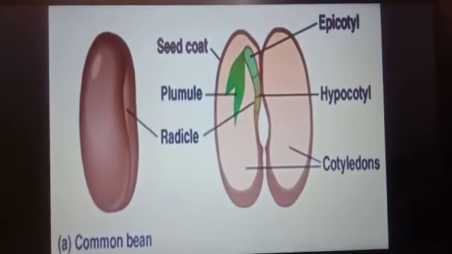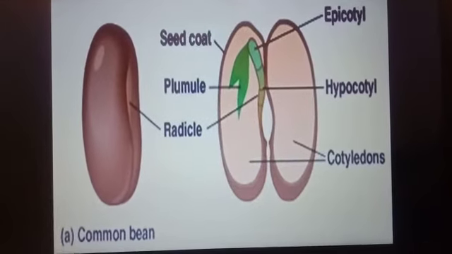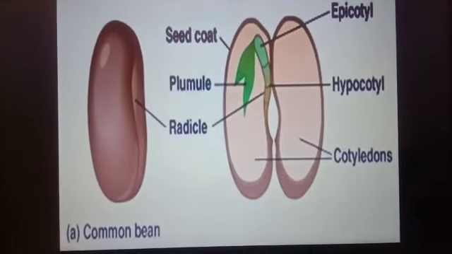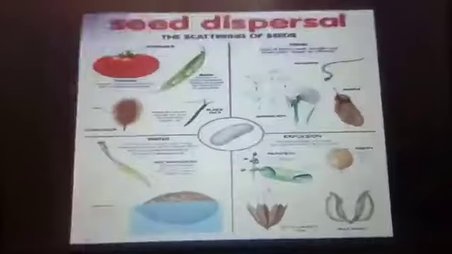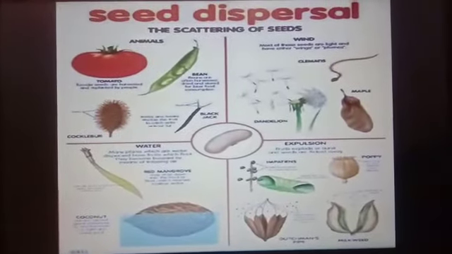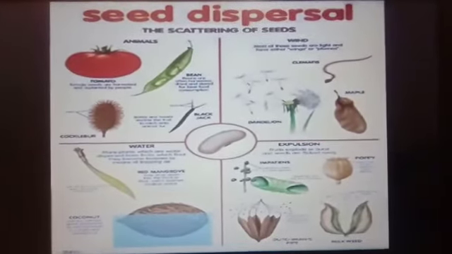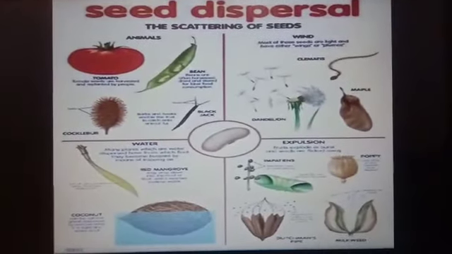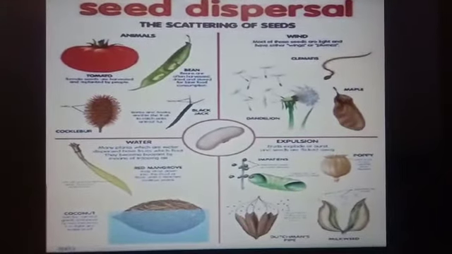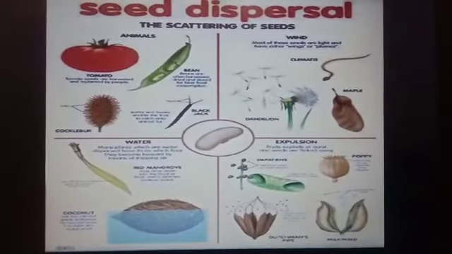The next point is the agents of the dispersal of seed. Dispersal of seed means to scatter seeds over a wide area.